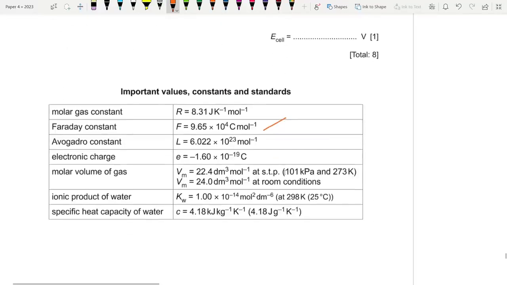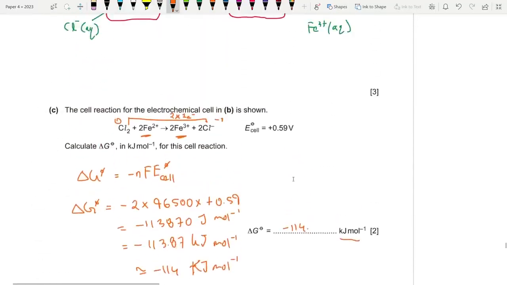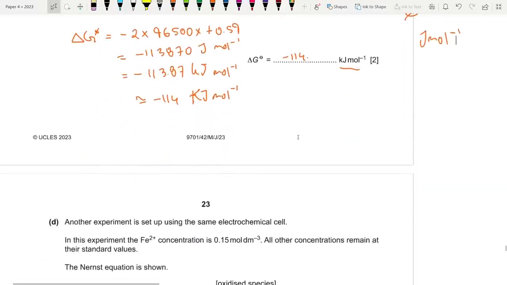Why is that? Because it's all in SI units, right? This is in coulombs per mole. And you know that voltage equals work done per unit charge. So if you multiply joules per coulomb by coulomb per mole, we get rid of coulomb, we end up with joules per mole. That's the logic. So we need to convert to kilojoule per mole.